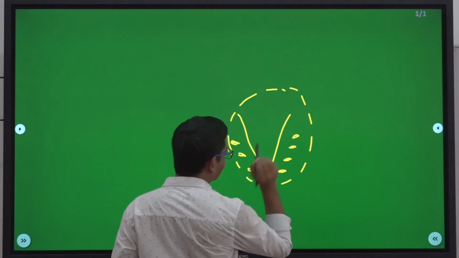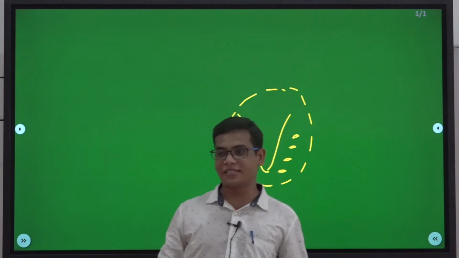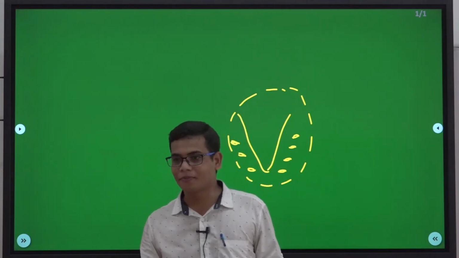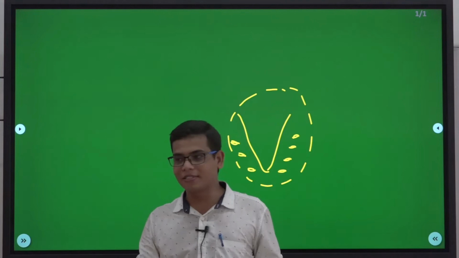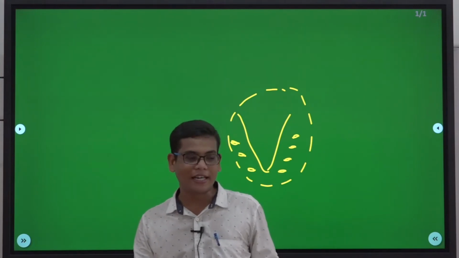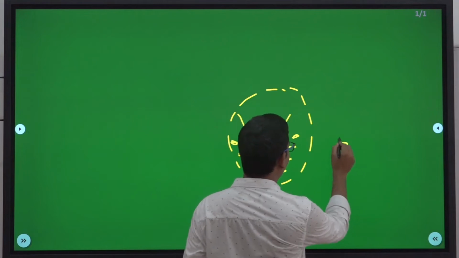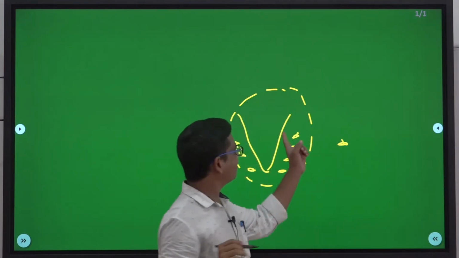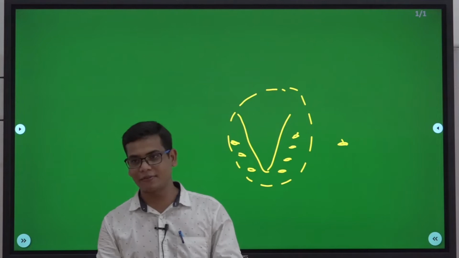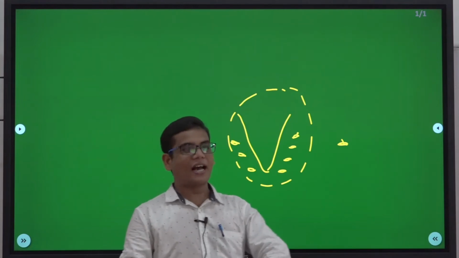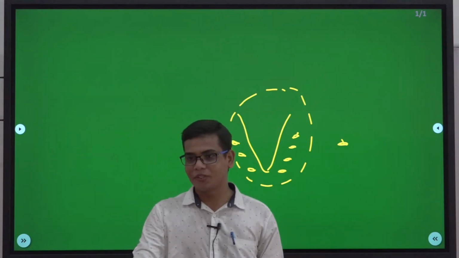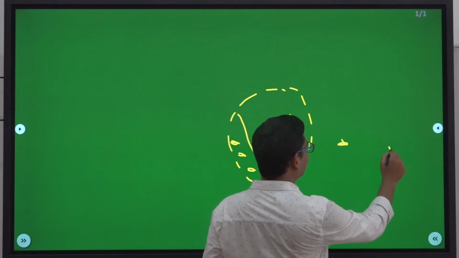Again, the target may come from the surface or the target may come from the air. If it is coming from the surface, that means if another party is coming in a ship and trying to attack, then you will use a surface to surface missile. Now, why do you need a long range and why a short range? Suppose the target is here.